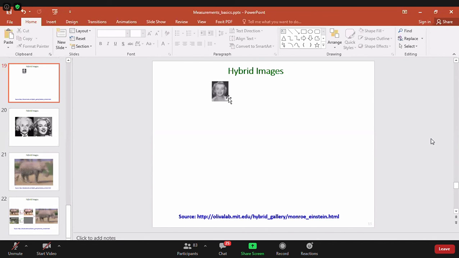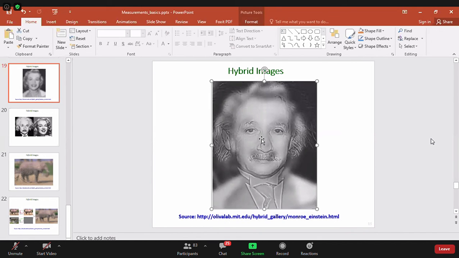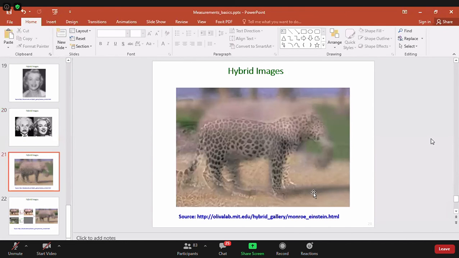And if we make that image larger, it seems to be Einstein, more like Einstein, less like Monroe. That is because the high frequency component is from Einstein's image. So if you filter out different frequencies from an image, and also from different signals, you can get different information. This type of image is called a hybrid image.